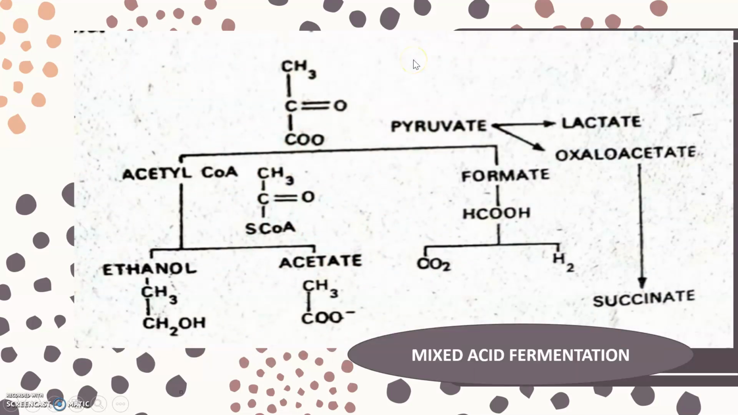Now I discuss mixed acid fermentation. This mixed acid fermentation pathway is the characteristic of E. coli members. Glucose forms pyruvate through the EMP pathway, and this pyruvate produces various types of acids, such as lactate, oxaloacetate, succinate, formate and acetate, along with ethanol, CO2 and H2. These are the different products produced, and therefore this is called the mixed acid fermentation pathway.